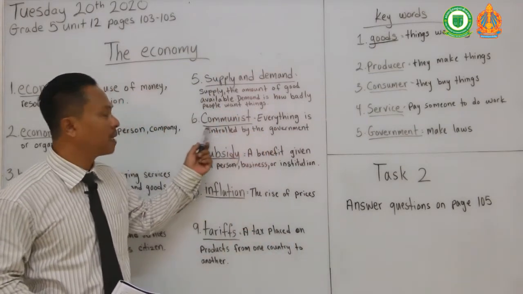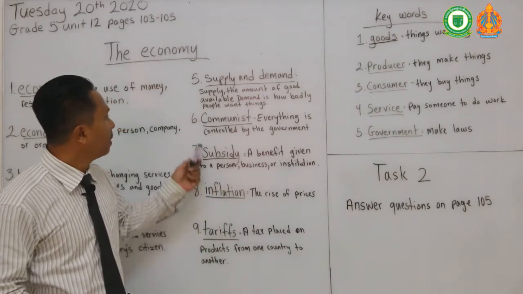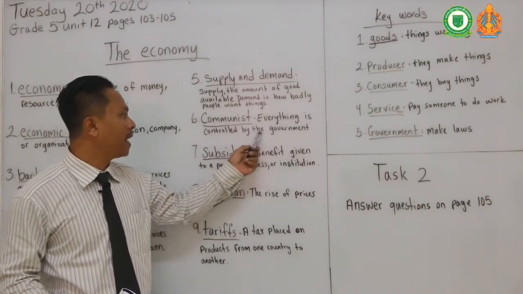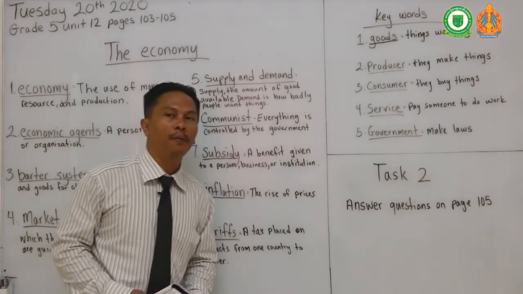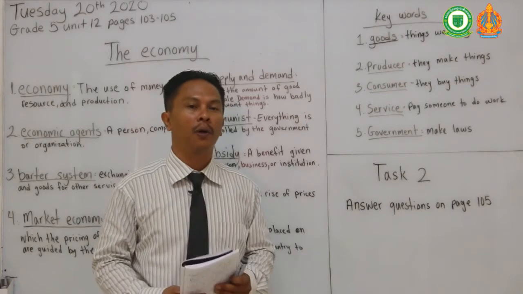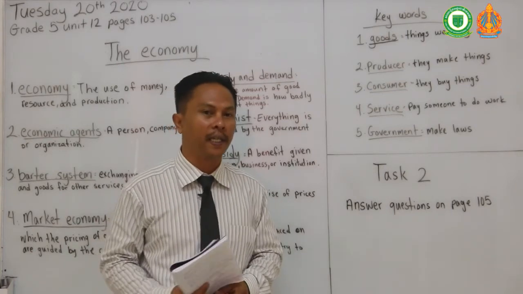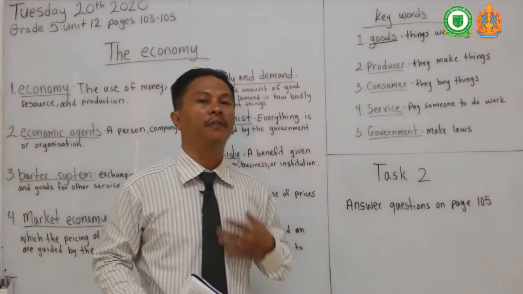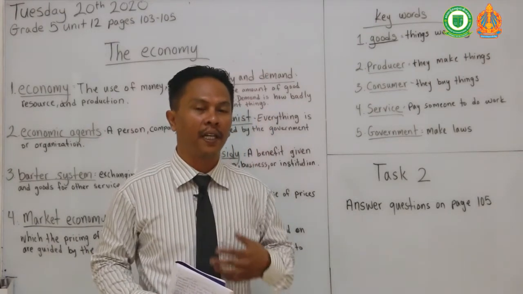So number 6, communist. Okay, communist is everything is controlled by the government. So communist is people have no freedom, or they're not allowed to own anything because of communists. Okay, so communists, the government controls everything. They own everything.